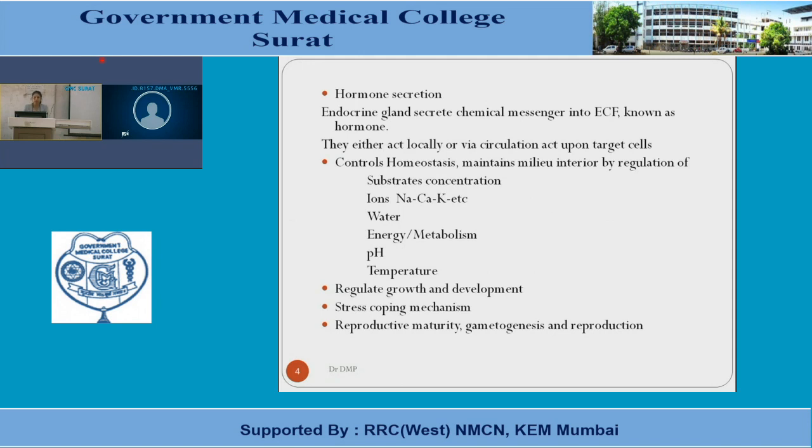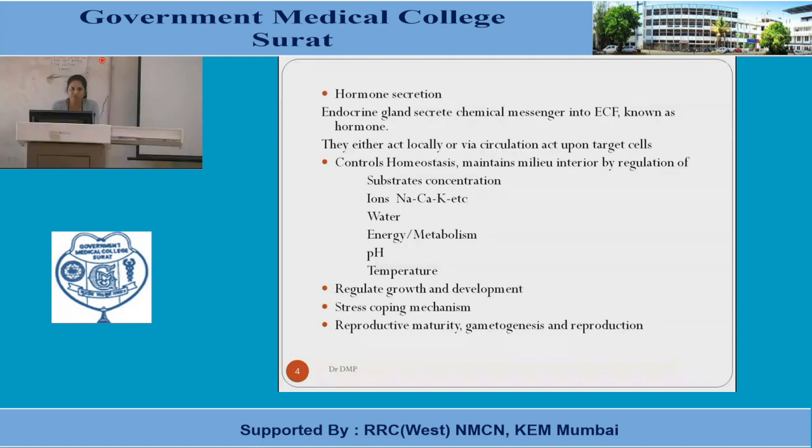The second function is that it controls homeostasis, which is a very important function. The overall function of the endocrine system is the maintenance of the milieu interior. By regulation of the substrate concentration in the cellular fluids, it regulates sodium, potassium, calcium, sulfate, phosphate, etc. It regulates the water concentration.